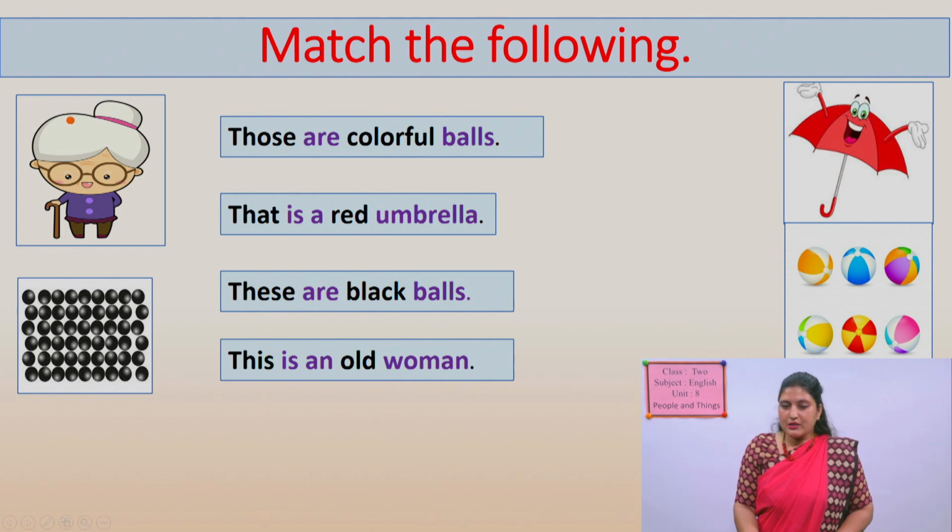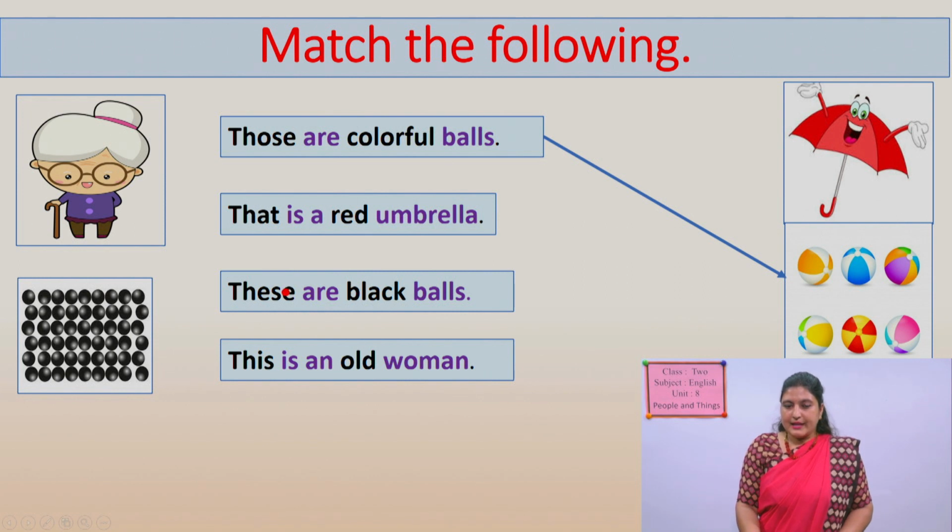The colorful balls are those? No. No. Those one? No. This one? No. Those one? Yes. Those are colorful balls because they are far from us and they are colorful balls too. Yes, and you can match the sentence with this picture in this way. Okay, those are colorful balls.